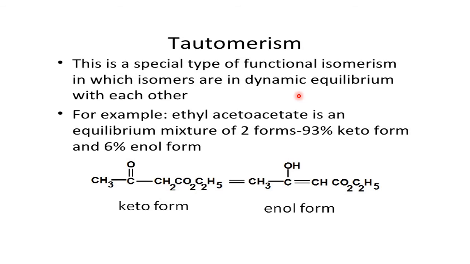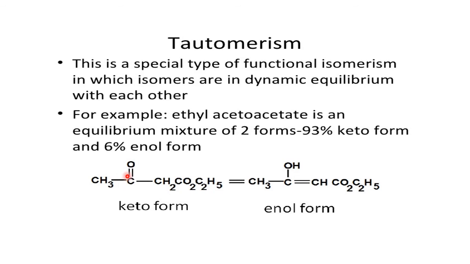So in this category, these isomers keep converting. This is CH3 C double bond O, CH2 COO, C2H5. This is an ester. Now CH3 is the same here. But this H has come from where? From this CH2. Here CH2 is there, no? This H will go and make an OH. Then the remaining is CH, COO, C2H5. Now this is called what? This is a double bond with an alcoholic group. So double bond is ene, alcoholic is ol, so enol. The molecular formula is the same. This is called the enol form.